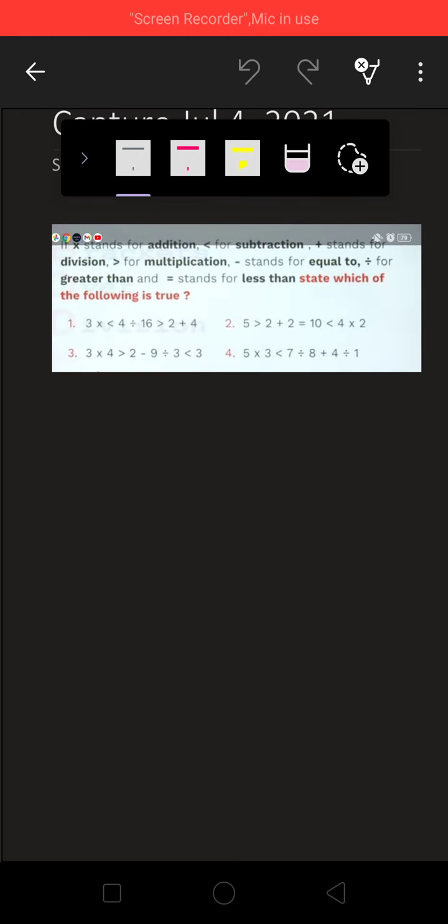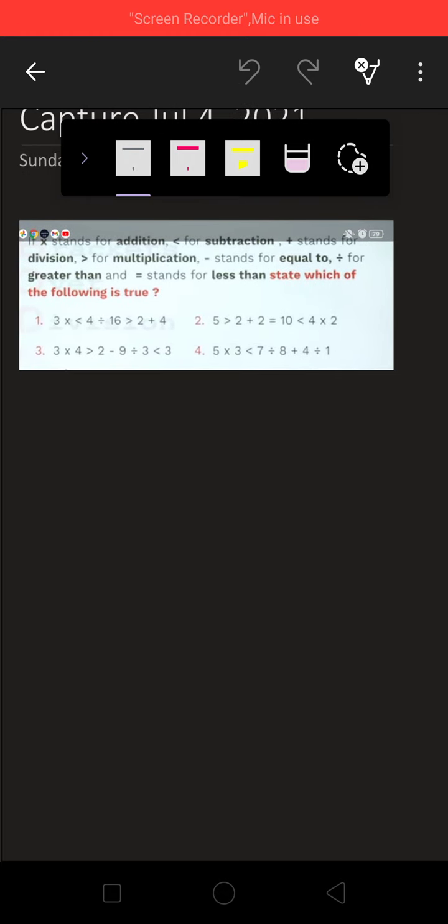Now see this question. If multiplication stands for addition, less than stands for subtraction, plus stands for division, greater than stands for multiplication, minus stands for equal to, division stands for greater than and equal to stands for less than, then state which of the following is true. Let us solve one by one.